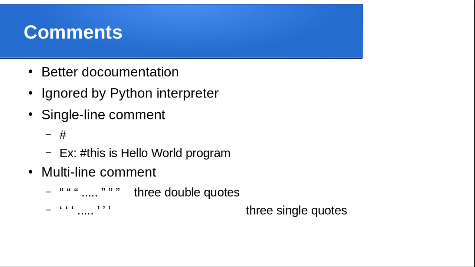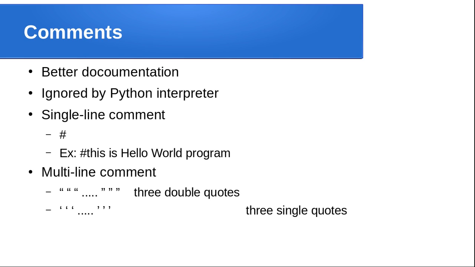Here we have two types of comments. One is the single line comment, and the other one is the multi-line comment. In a single line comment, the statement must be preceded by the hash symbol.